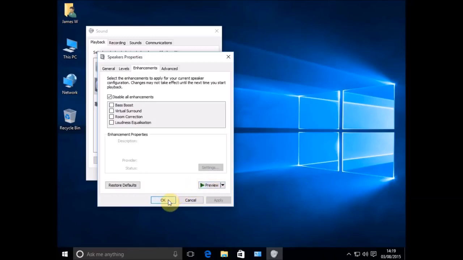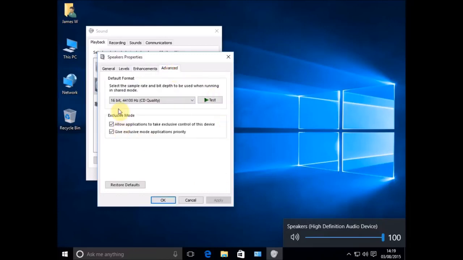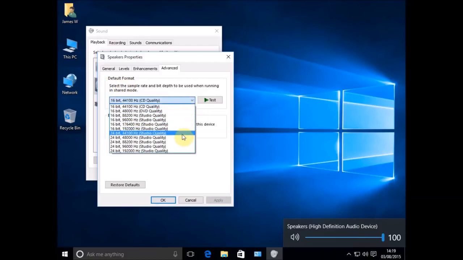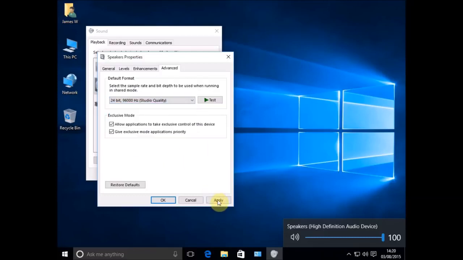Some people, this has fixed the problem at this point and everything's good. So you just check to see, are you getting any sound? If you're not, then we need to come up to this next tab, the Advanced tab, and look at our default sample rate. We're just going to change that from 16-bit to something else, something higher. Go up to 24-bit and just check that, apply, test your sound. Are you getting sound now? If you are, you've solved your problem.